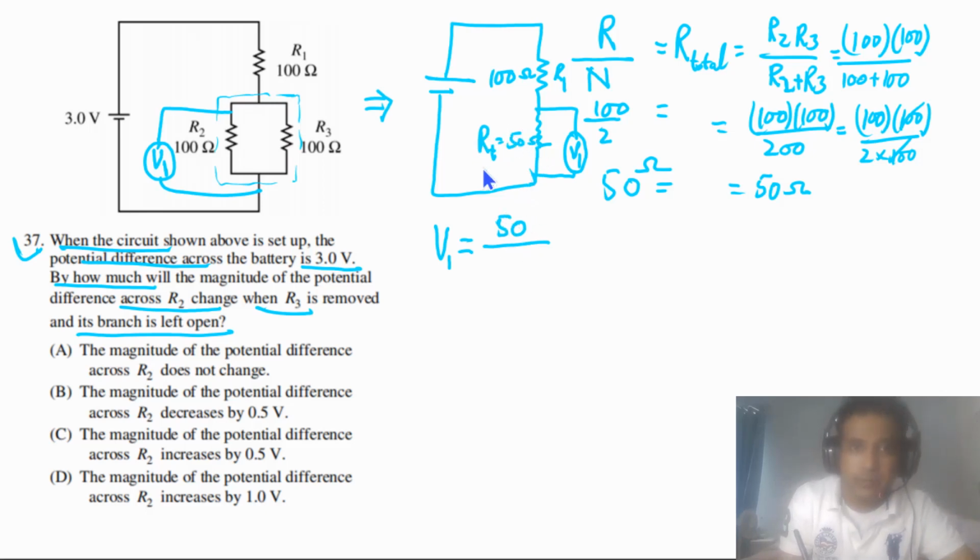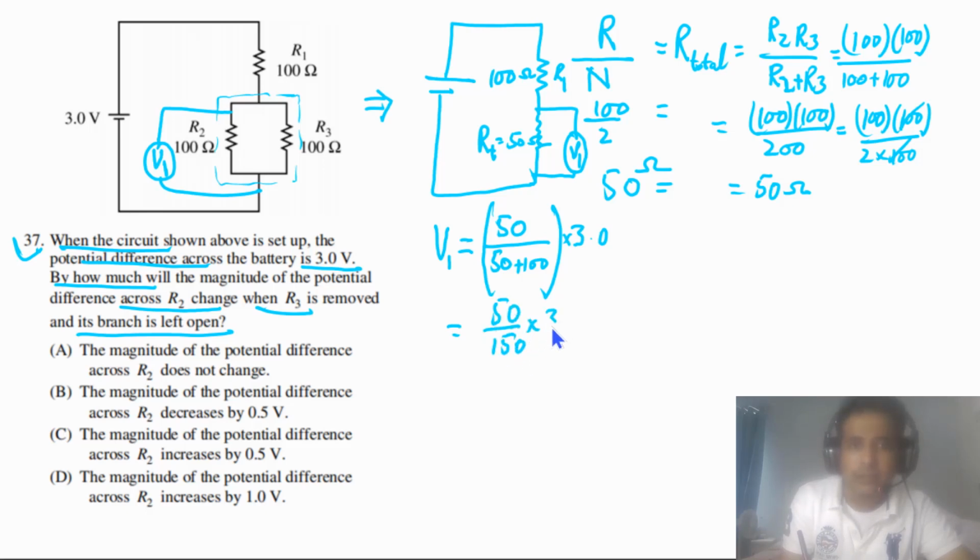So we have the resistance of this resistor divided by the total resistance, meaning 50 plus 100, and we multiply this with the potential difference across these resistors in series, that is 3.0 volts. Now if we simplify, we have 50 divided by 150.